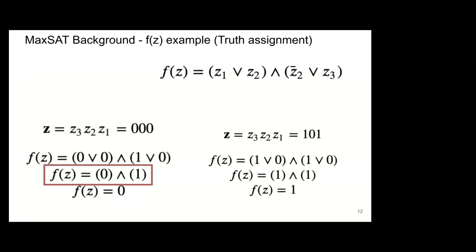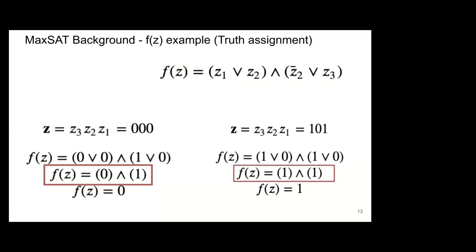Now, I'm also showing the evaluation of these truth assignments for f of c, right? And this function gives information about the number of clauses that, after evaluating such function, collapse into either 0 or 1 within the clause. So in this case, the function n of the truth assignment 0, 0, 0 would be 1, because in this example, we only have one clause that turned into 0, right? And then on the other example, n would be 0 because we have no 0 clause.